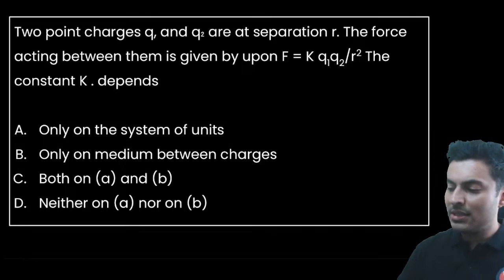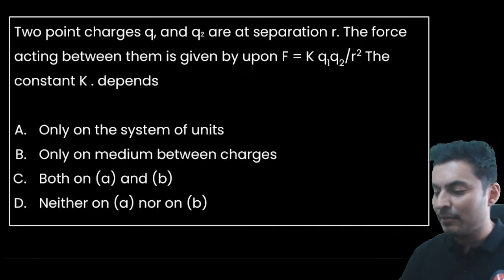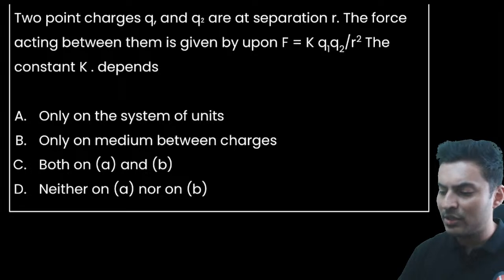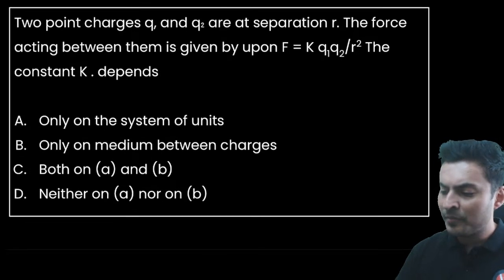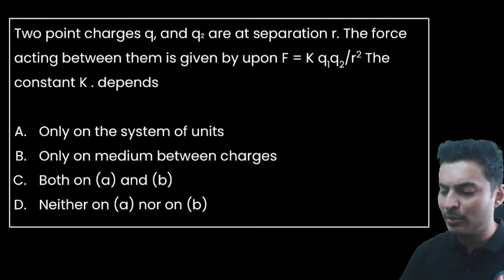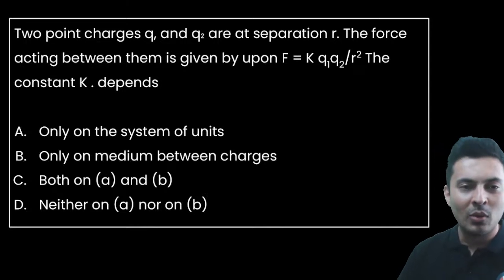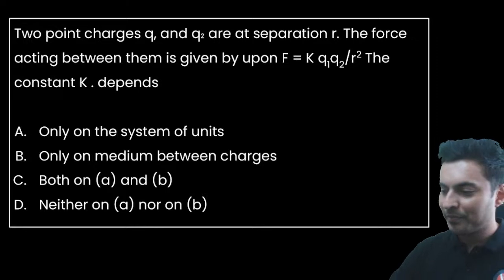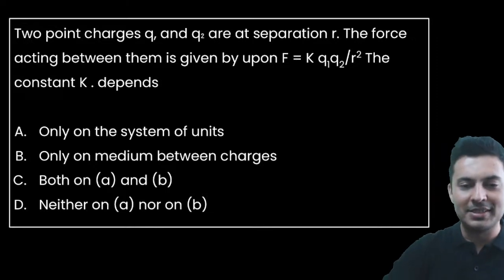Two point charges are at separation r. The force acting between them is given by k q1 q2 by r square. This constant k depends on: the system of units only, the medium between the charges, both a and b, or neither a nor b. What do you think of this? Come on, my dear warriors.